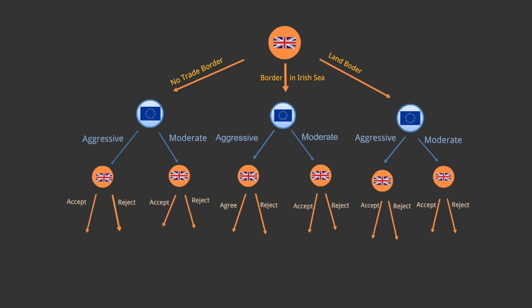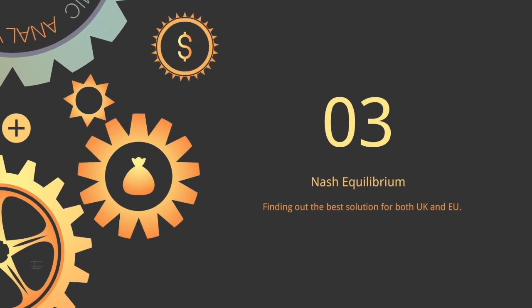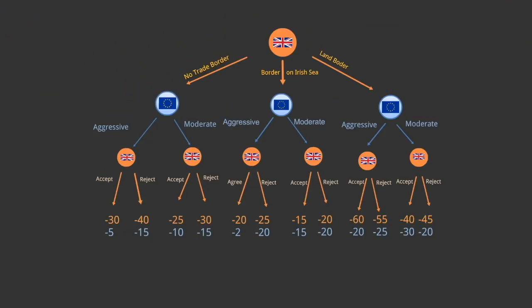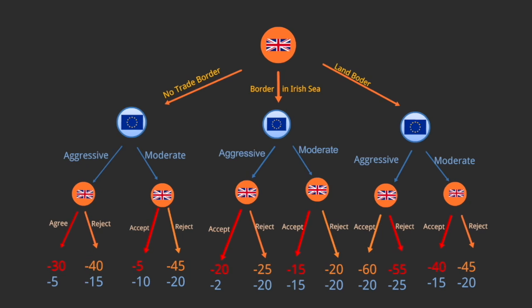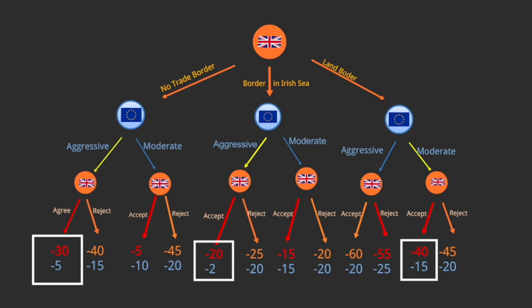In order to find the Nash equilibrium, we need to assign the values of outcomes to each strategy they take. The outcomes are measured in economic losses. Now we can use backwards induction to find out the subgame perfect equilibrium. In the UK's decisions of whether to accept or to reject the proposals, we can see the actions marked with red arrows to be the better decision. Similarly, we compare the outcomes of the EU and find out the actions about whether to propose an aggressive or moderate trade policy, and they are marked with yellow arrows.